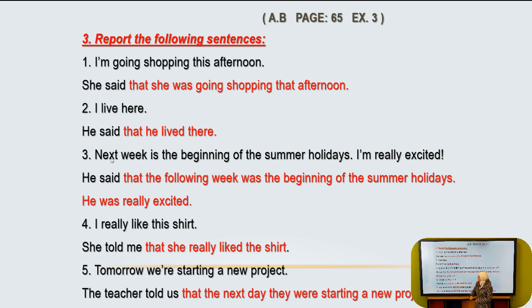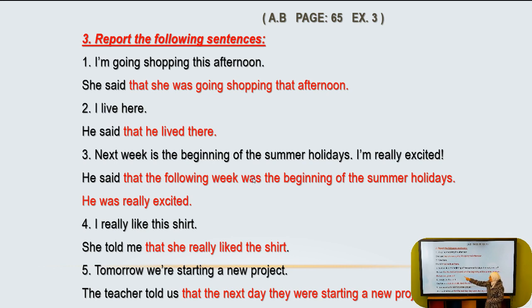Now, for this sentence, number 3, next week is the beginning of the summer holidays. I am really excited. Now, again, we have he said. So the first step is using the verb said. Then we have that, which is optional, as I told you before. Now, next week becomes the following week. Is becomes was, because we are going to change the verb.